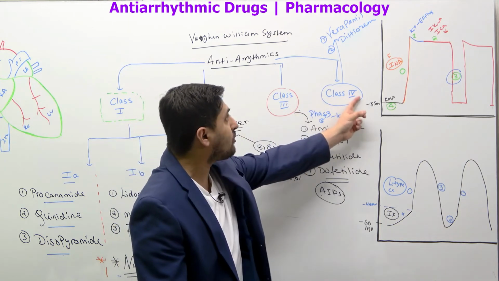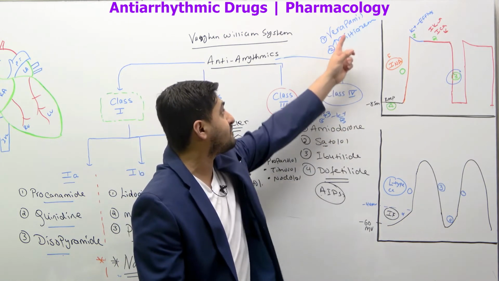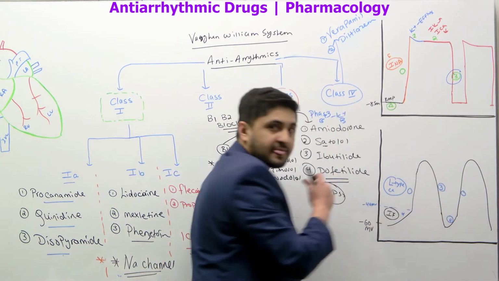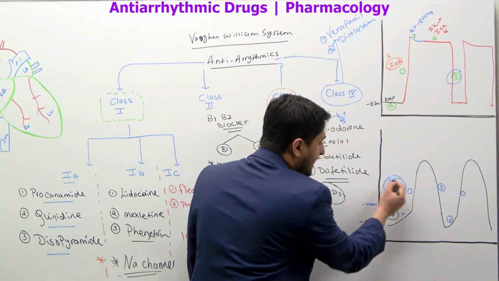Your class 2 and class 4, verapamil, the class 4 is verapamil and diltiazem, they work in this graph. So they work right here. So you see L-type calcium channels?